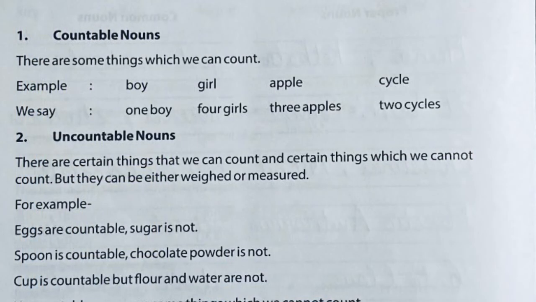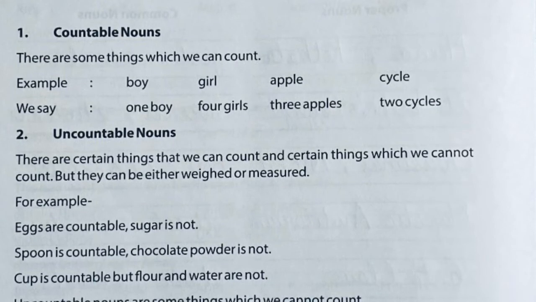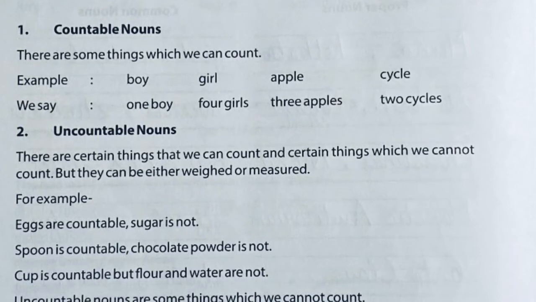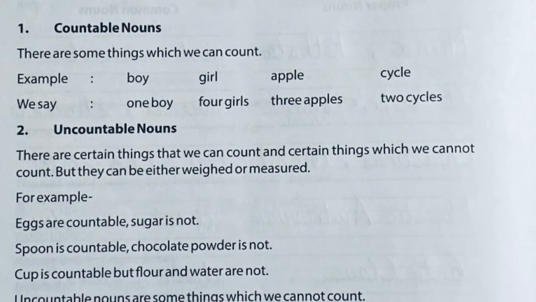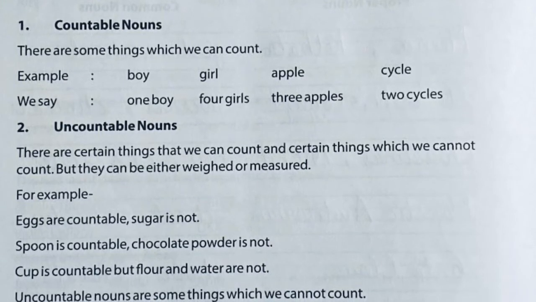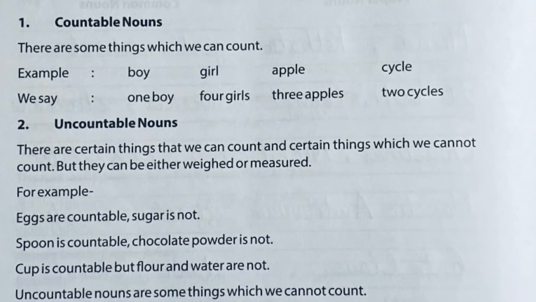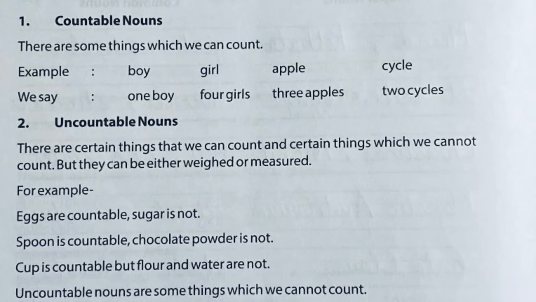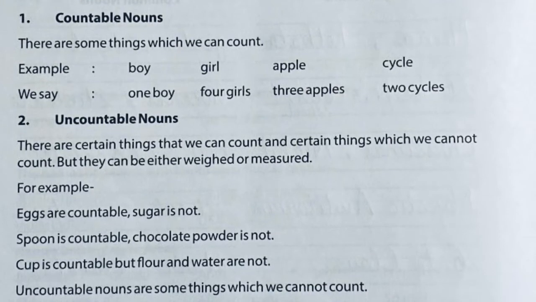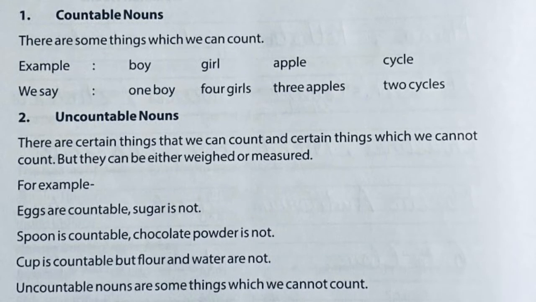Now we are going to read from page number 32, countable nouns and uncountable nouns. Countable nouns: there are some things which we can count. For example, boy, girl, apple, cycle, or we say one boy, 4 girls, 3 apples, or 2 cycles. If there are 40 students in the class, still we can count them. So countable nouns are those nouns which we can count.